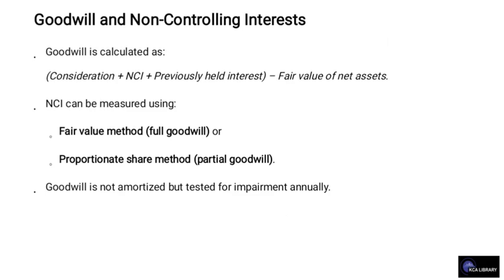Goodwill is calculated as the consideration plus the NCI plus previously held interest minus fair value of net assets, and the NCI can be measured using the fair value method, which is full goodwill, or the proportionate share method, which is the partial goodwill. And goodwill is not amortized but tested for impairment annually.